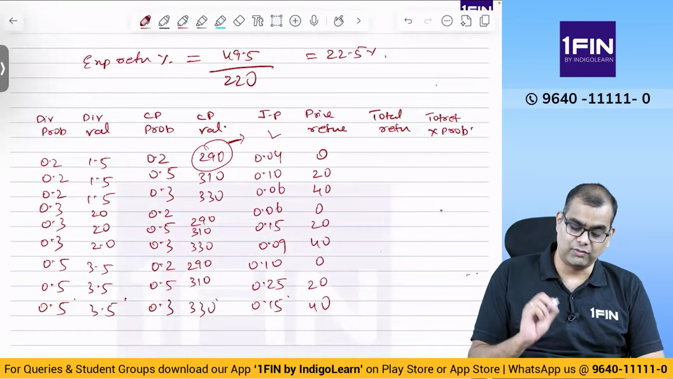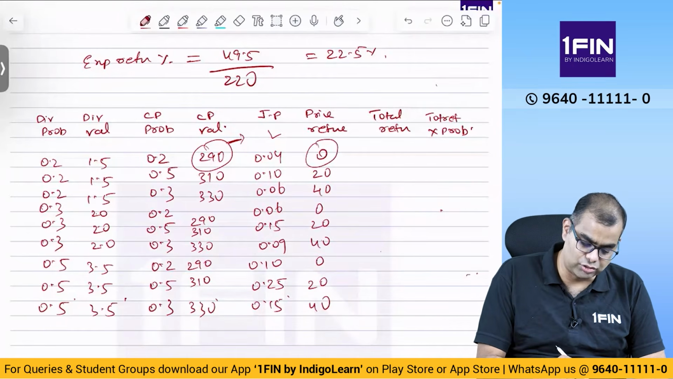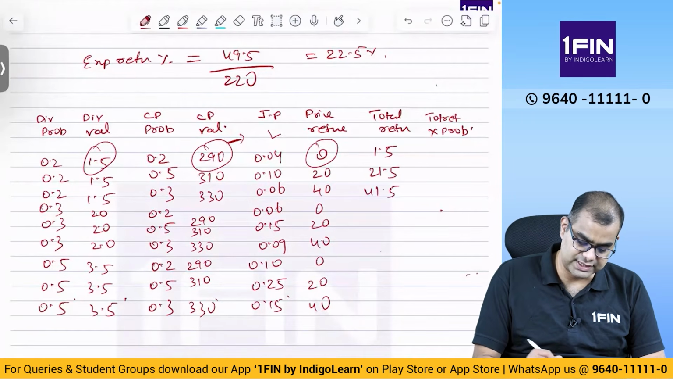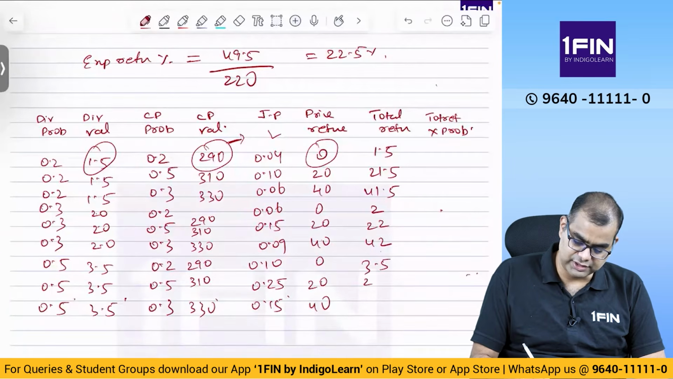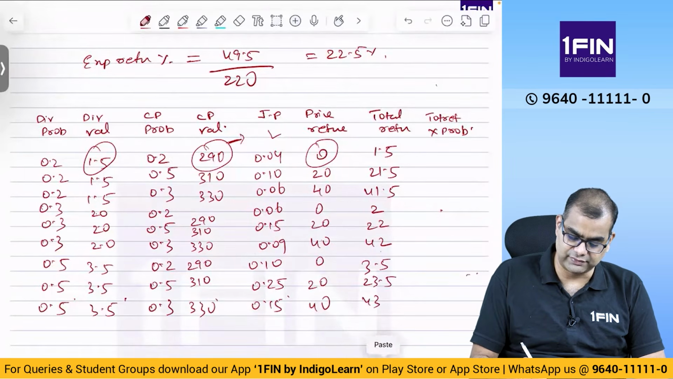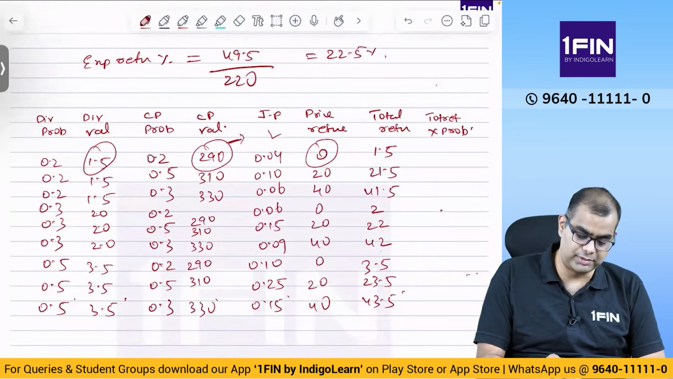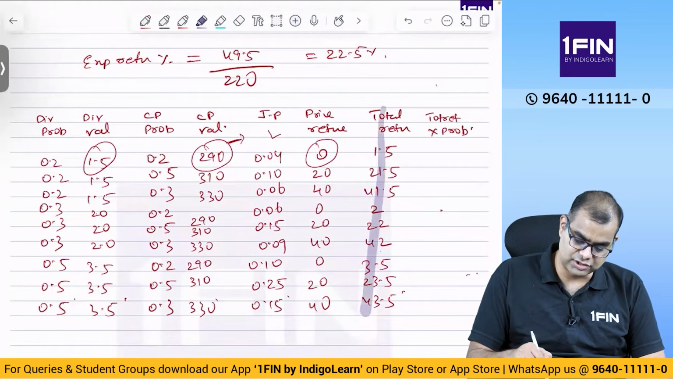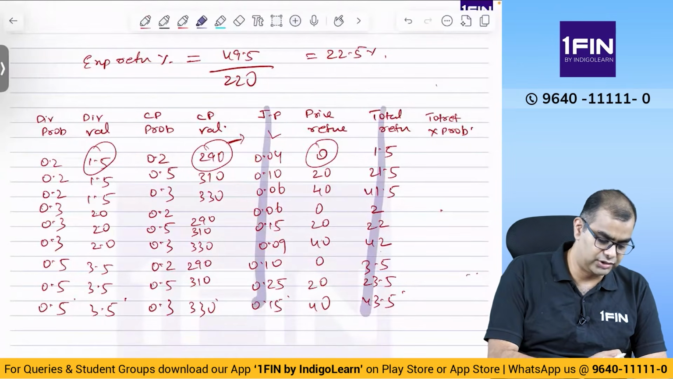This is price return. Now what is total return? You add this 0 to this 1.5. So you get 1.5, 21.5, 41.5. Then next case it is 2, so 2, 22, 42. Next case is 3.5: 3.5, 23.5 and 43.5. Now what is total return into probability? Basically you are multiplying this column with this column. So what will you get?